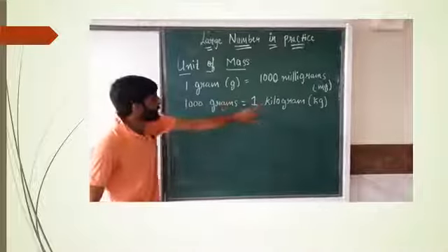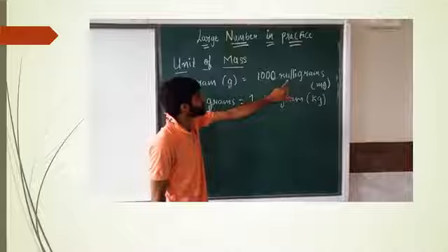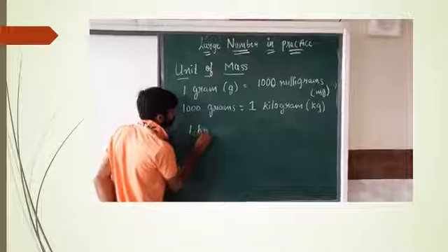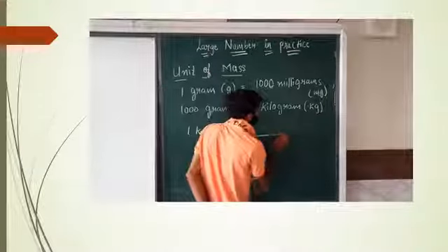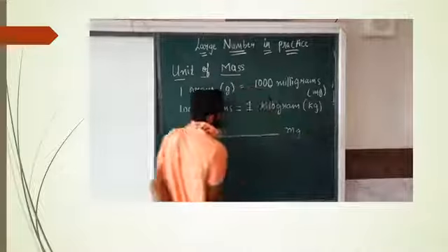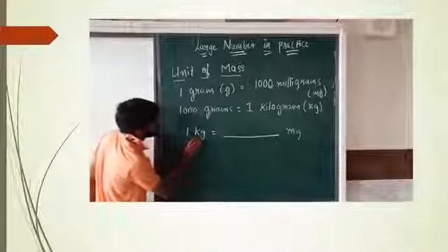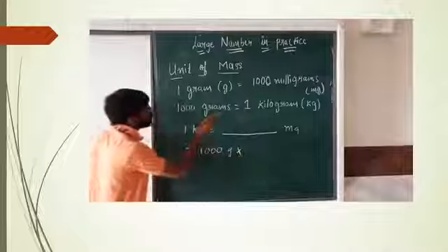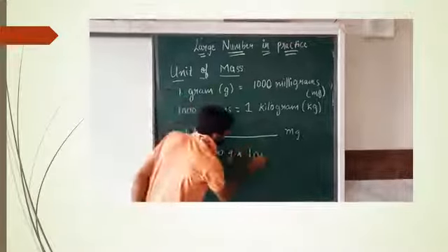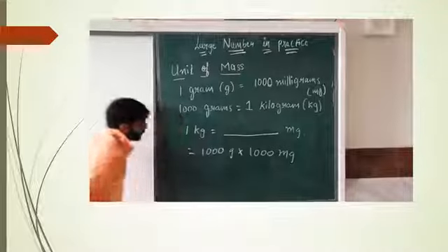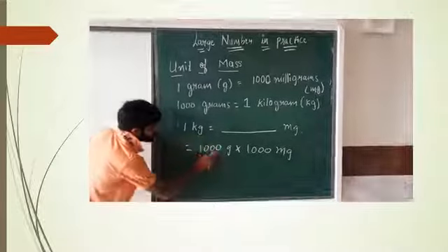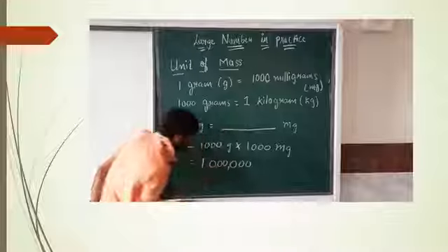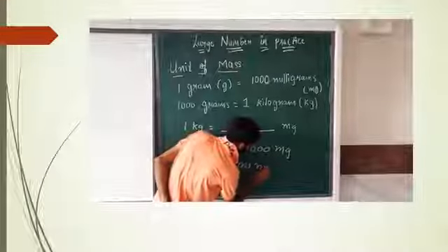So if they would ask 1 kilogram is equal to dash milligrams, you have to multiply 1000. 1 kg is equal to 1000 grams, and 1 gram is equal to 1000 milligrams. So it will be 10 lakh milligrams.